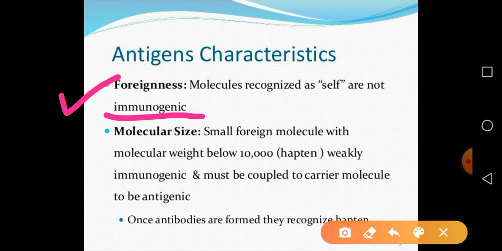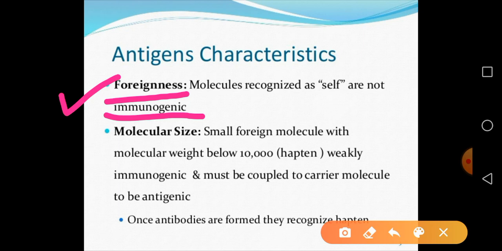Immunogenic means the substance has the ability to stimulate the immune system. If it is a self molecule, then it is unable to stimulate the immune system. So the molecule must be a foreign molecule.